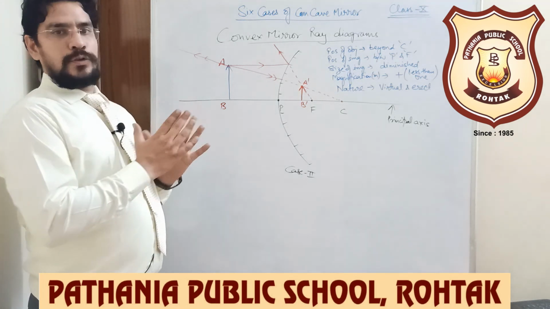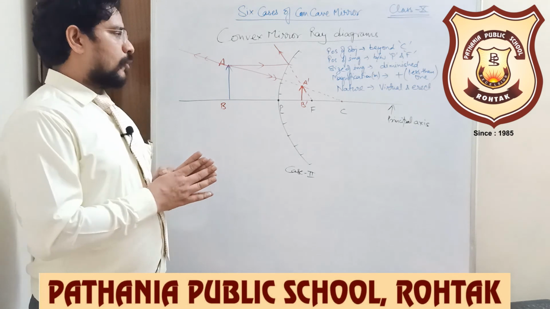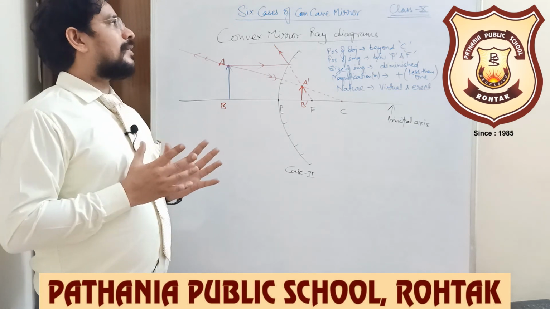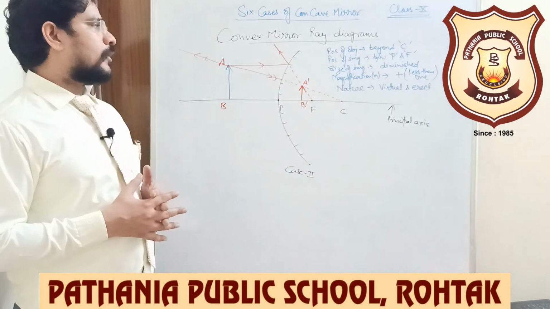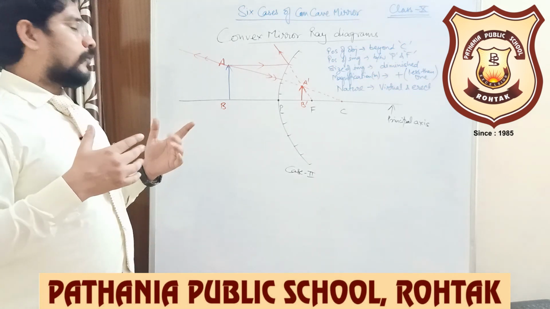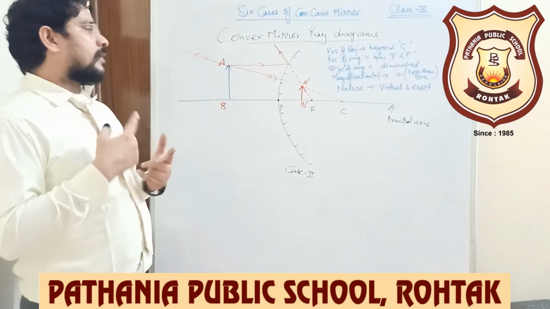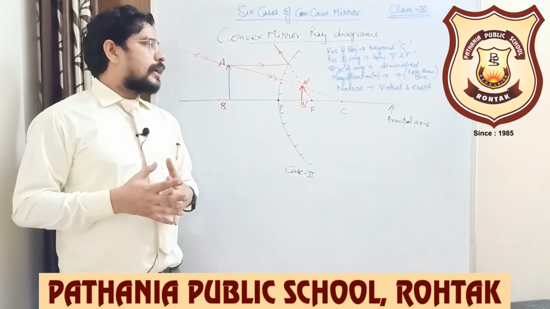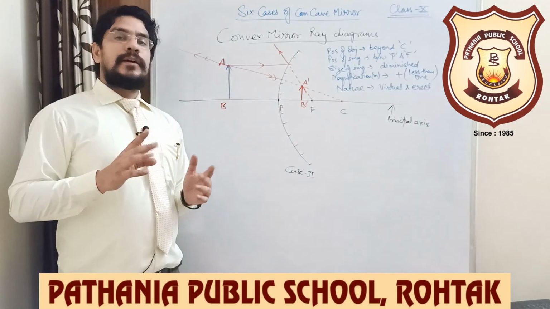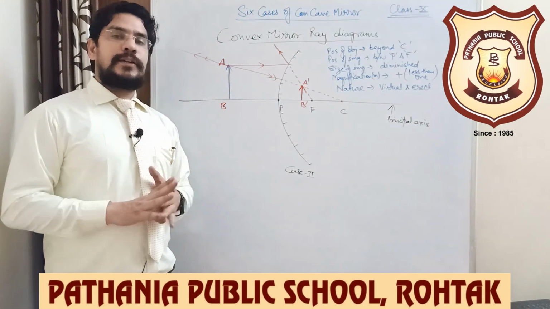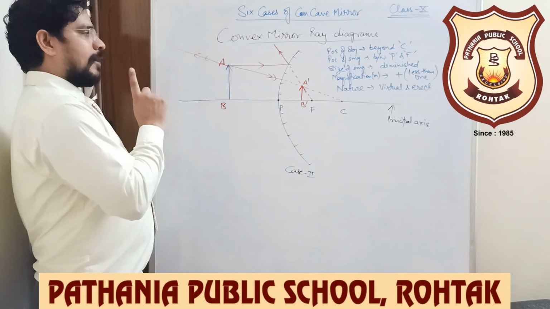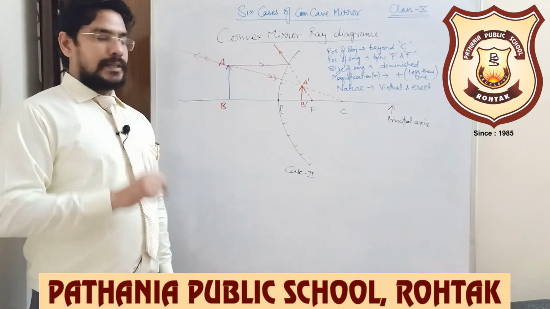So you need to work on these diagrams, because we are going to have similar diagrams in refraction also, where we will use lenses instead of mirrors. We will be using lenses in refraction, and there for convex lens there are going to be 6 cases, and for concave lens there are going to be 2 cases.